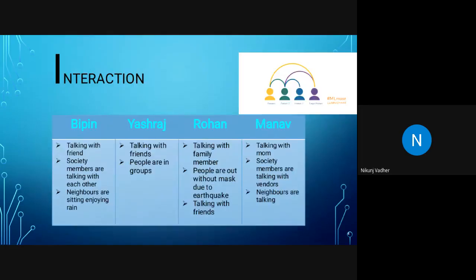My next topic is interaction. The interaction was talking with friends. I was talking with my friends who were calling, some of whom are my neighbors. Society members were talking with each other about the rain and the water passing on the road. Some neighbors were also in the balcony enjoying the rain with some food and talking with each other.